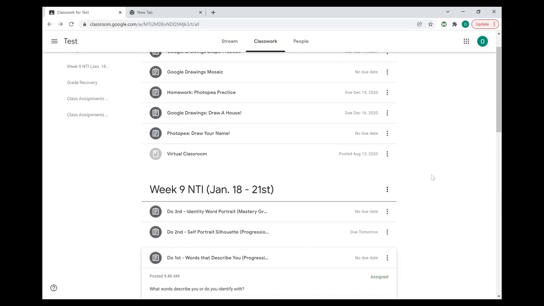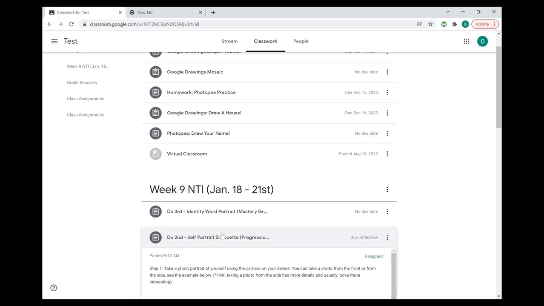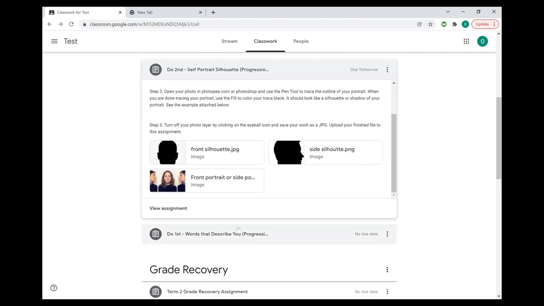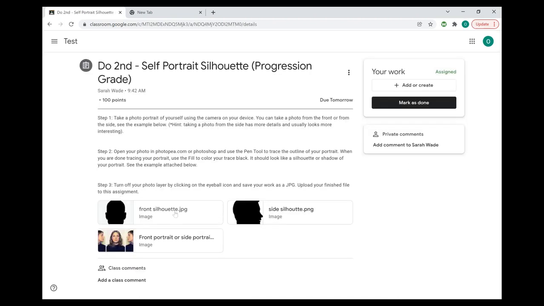So the second thing that you're going to be doing is you're going to go to the do second assignment that says self-portrait silhouette. So we're going to go ahead and open that up and take a look at it. So this assignment here has 3 steps that you're going to be following to complete this progression grade. Step 1 says to take a photo portrait of yourself using the camera on your device. You can take a photo from the front or from the side. See examples below. So this is the wrong example.